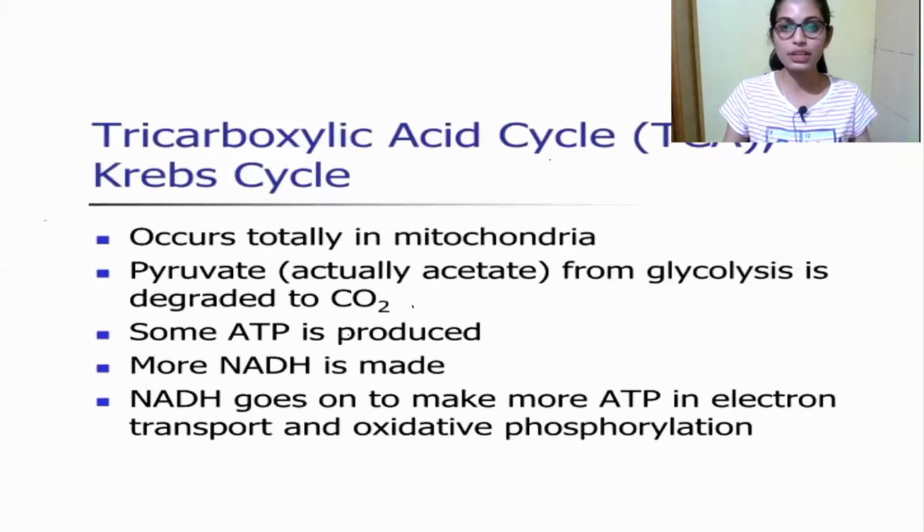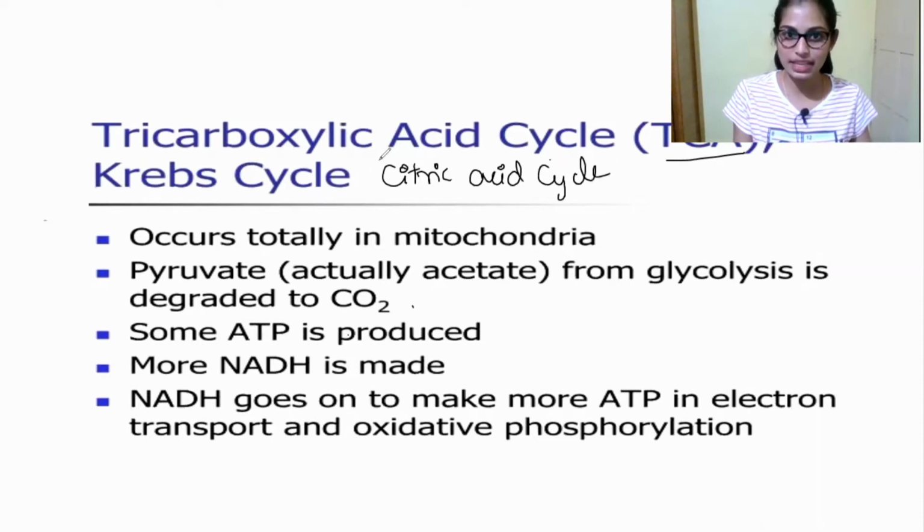When it comes to the Krebs cycle, it has many names. It's also called TCA cycle, that is nothing but tricarboxylic acid cycle, and also it is called citric acid cycle, because the starting point of this TCA cycle is citric acid. That's why it is also called citric acid cycle, TCA cycle, and also Krebs cycle.